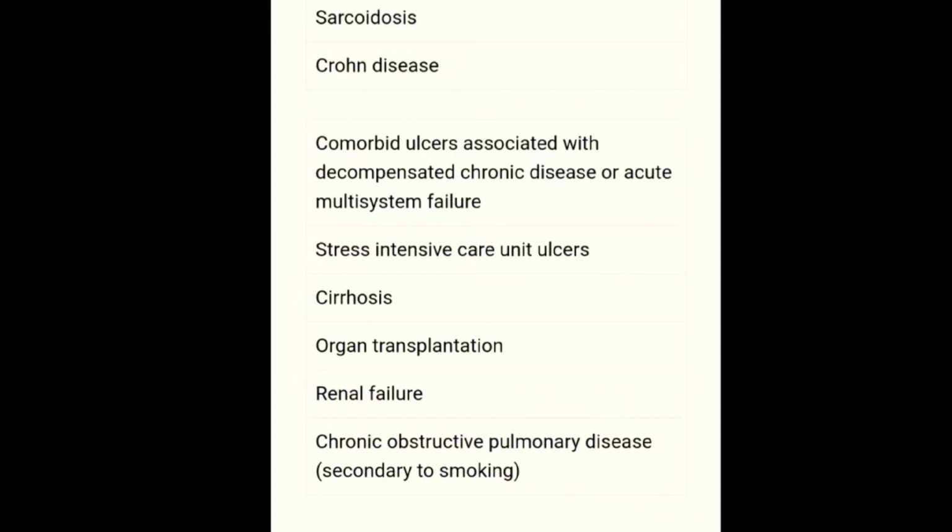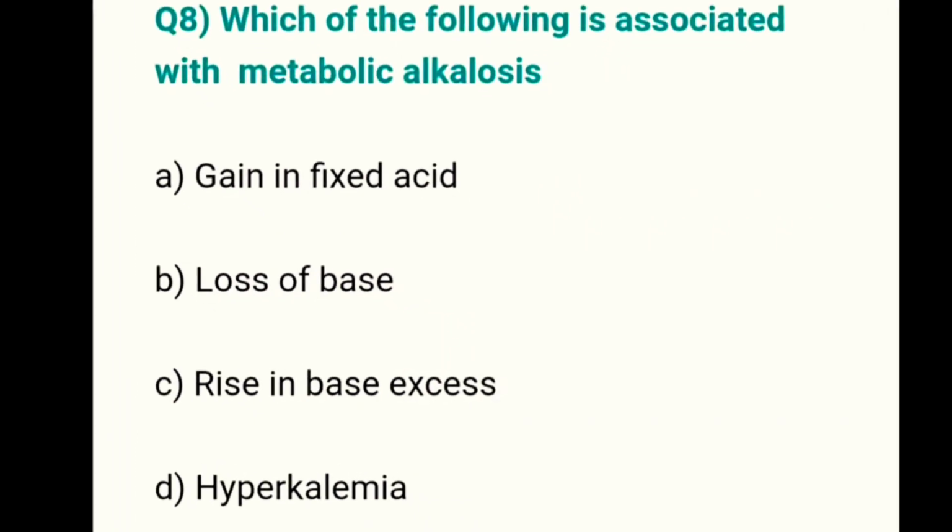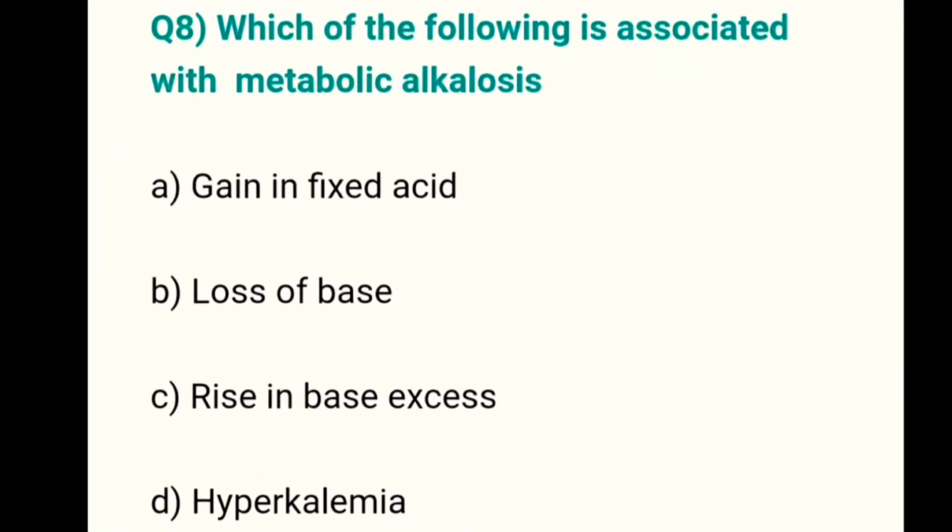Okay, so many conditions are associated with peptic ulcer.